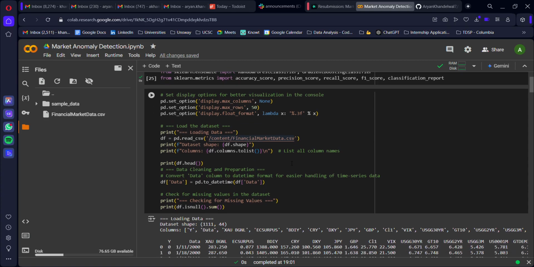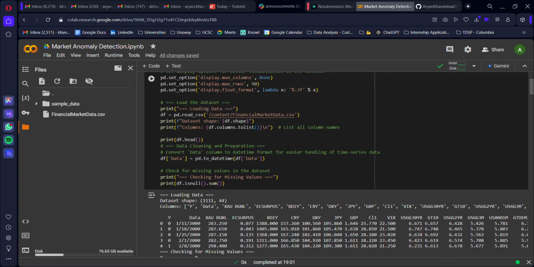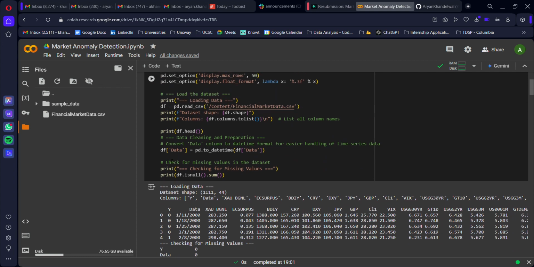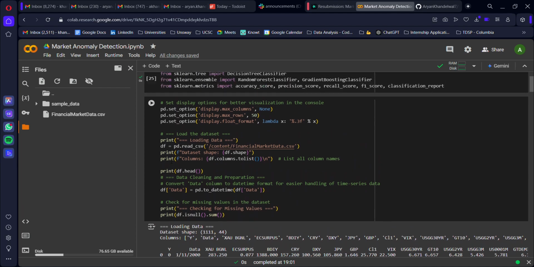Over here, we had a lot of historical data with multiple features and a target variable called y. You can see the variable over here, which is known as y, and it is in a binary format. Every time y is equal to 0, that represents no market crash or no anomaly. And whenever y is equal to 1, that indicates that there is a market crash or an anomaly that could happen, right?